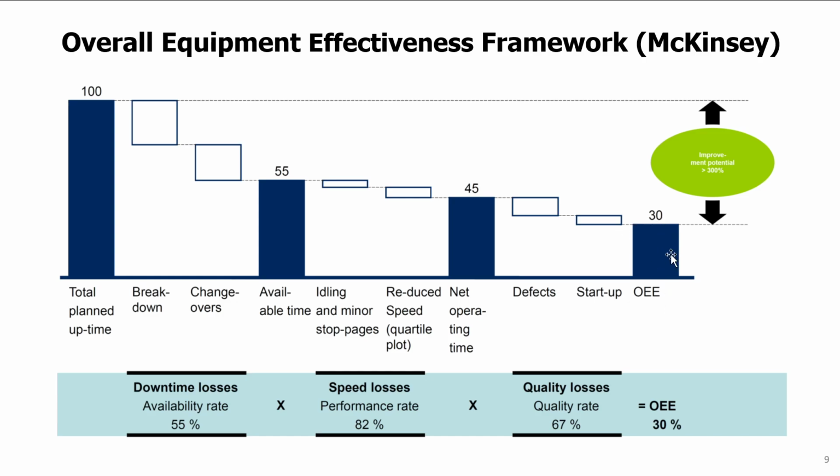And you see that as a result, if you look from the perspective of how much time is actually useful, you can see that the potential to improve is quite high. We can easily triple the amount of units that we produce on this resource if we only reduce or eliminate some of those sources of waste, which are here grouped into downtime losses, speed losses, and quality losses.